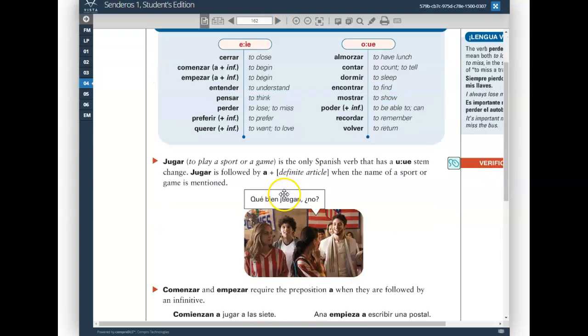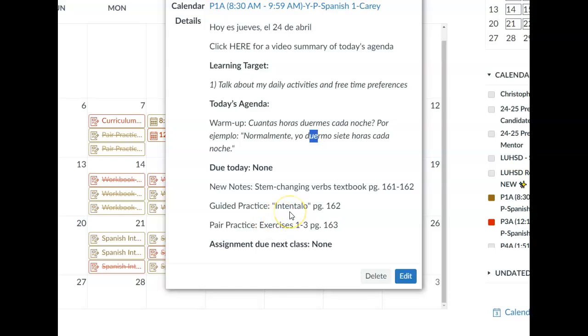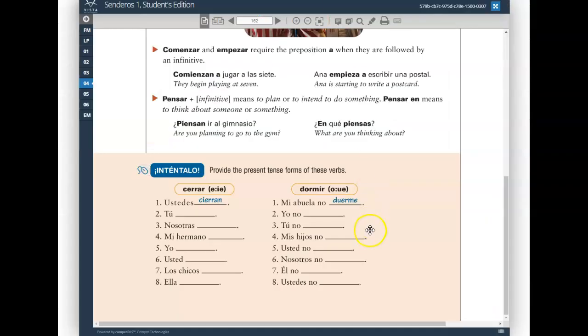All right, let's do a little practice now. The inténtalo we're going to knock out now, which is the guided practice, and then I'll walk you guys through the pair practice. I'll give you guys the answers at the end, so if you guys want to pause the video, knock it out, and then check your answers to see how you did, that would be a good idea.